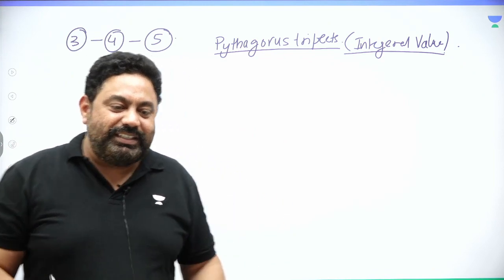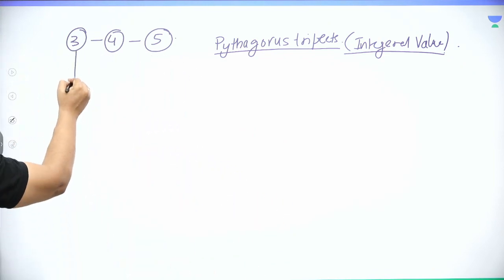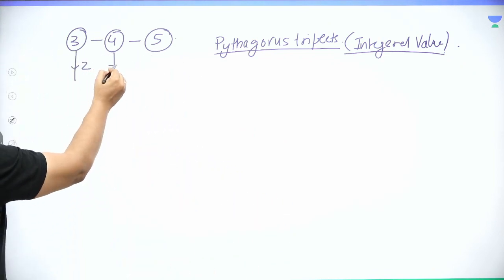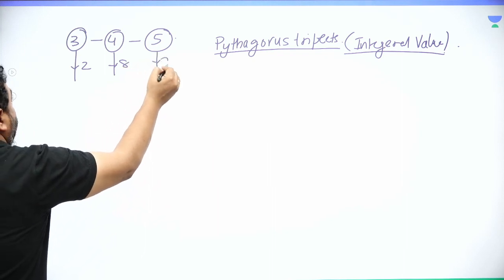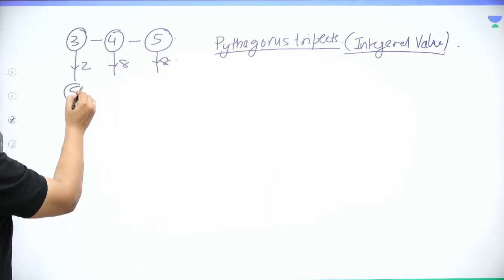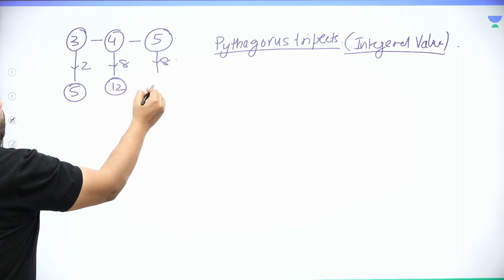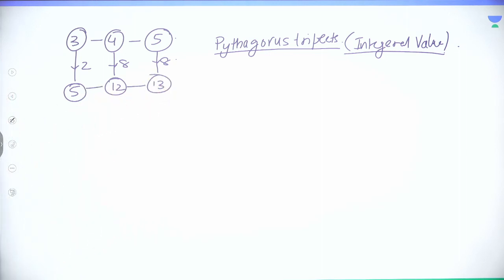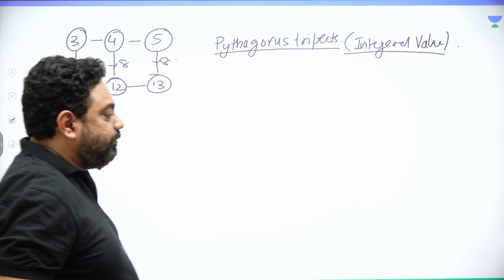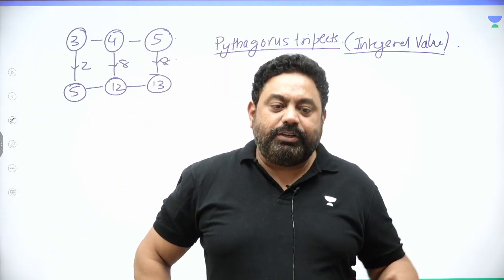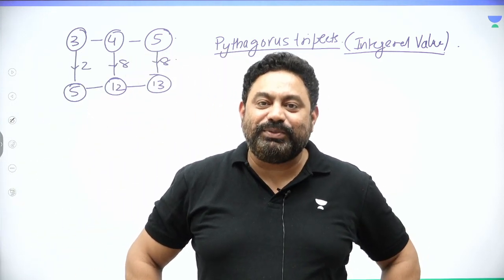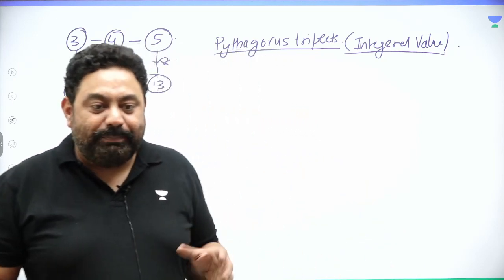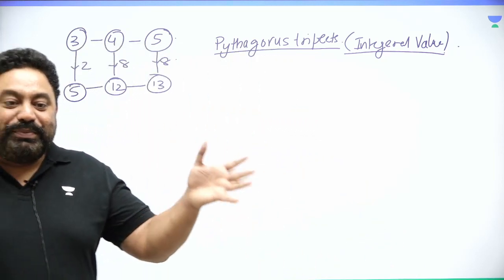Now please pay attention. If I add 2 to the first side, and 8 over here and 8 over here, I get 5, 12, 13, and just check out 5 square plus 12 square is 13 square. 5 square is 25, 12 square is 144. 25 plus 144 is 169, which is 13 square. Sir, what is happening now? Please see this. I think you may not have seen it.